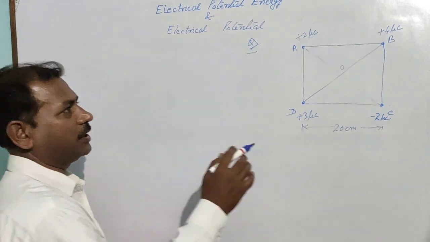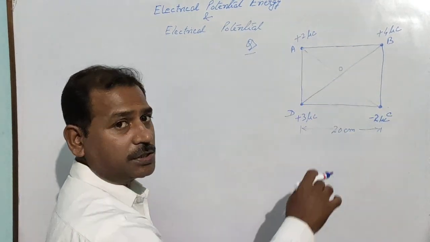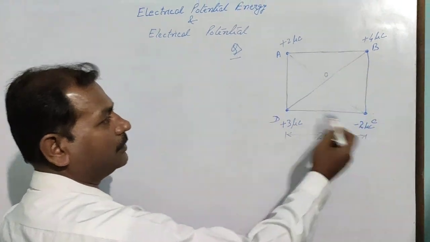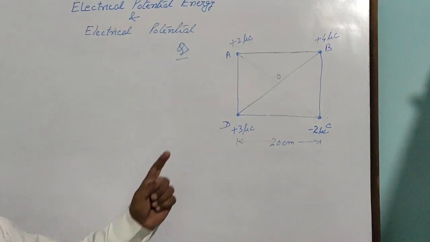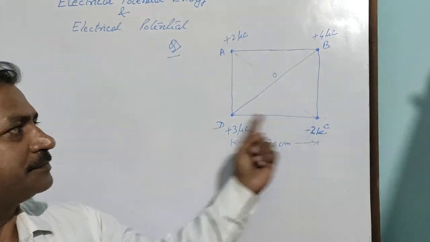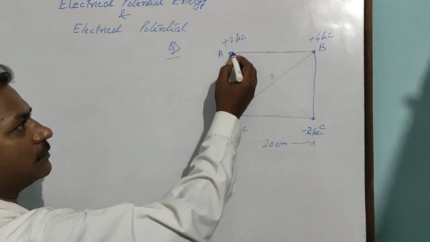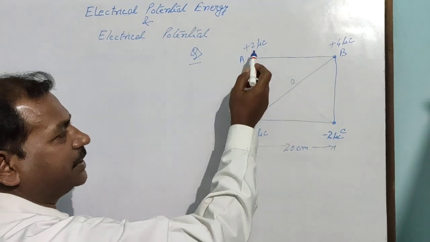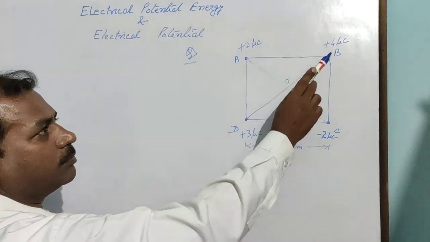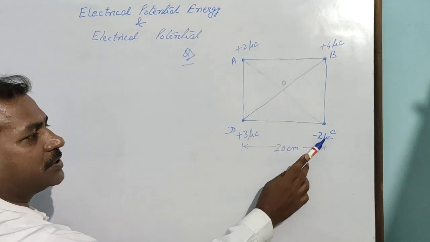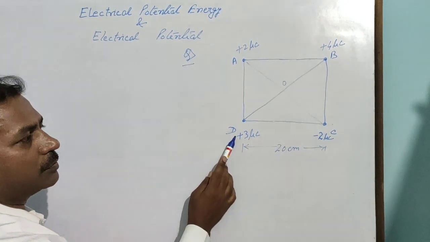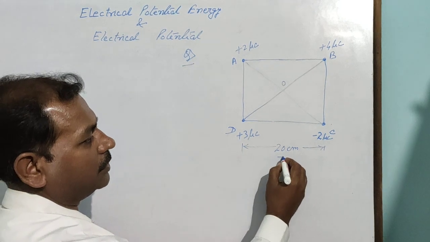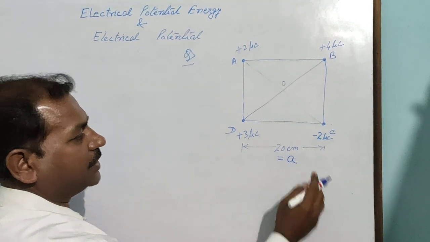Now, to solve the numerical related to potential energy and electric potential, we have a numerical here. This is a square, and on the vertices of the square there are 4 charges, respectively plus 2 microcoulomb, plus 4 microcoulomb, minus 2 microcoulomb, plus 3 microcoulomb. Side is 20 centimeter. Let us take it to be A.